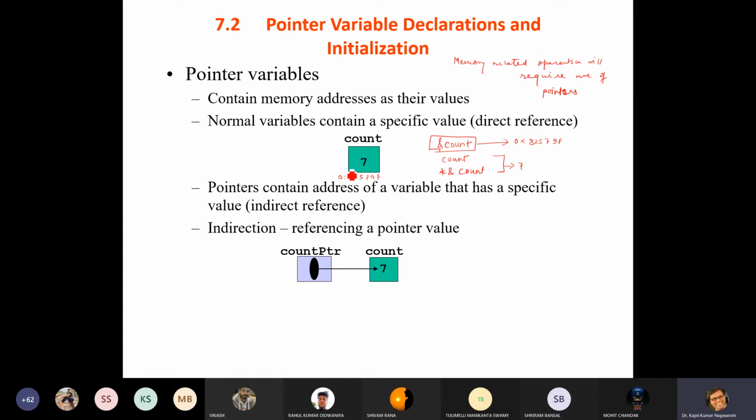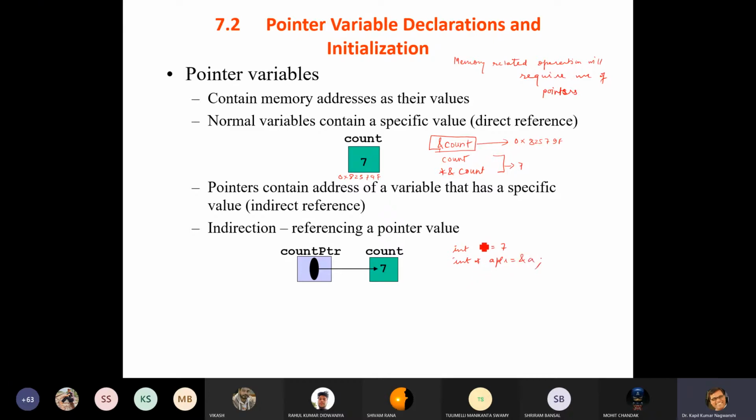So suppose this is a variable and we have declared one pointer. How do we declare the variable? Integer a equals 7 and integer pointer aPtr equals address of a.